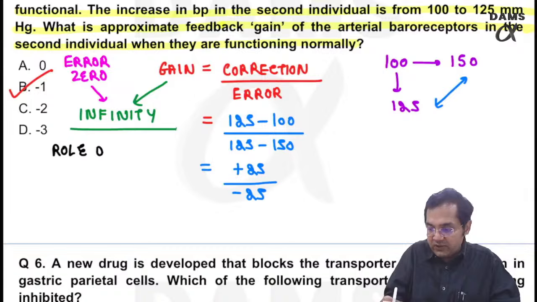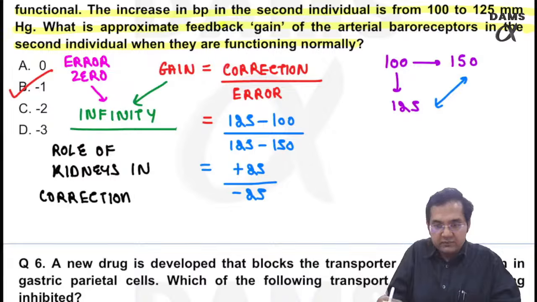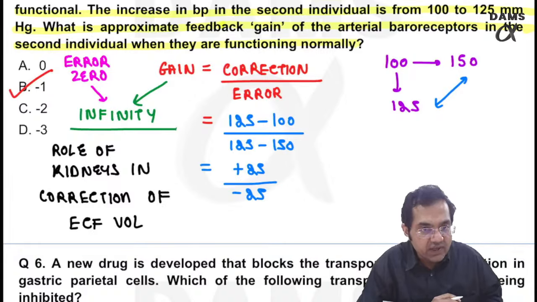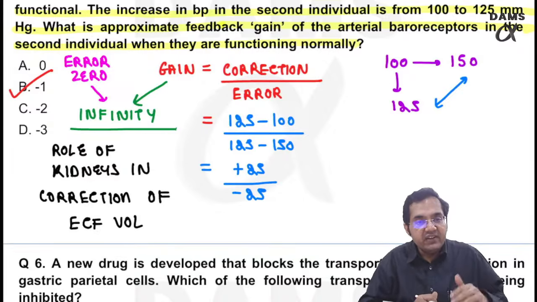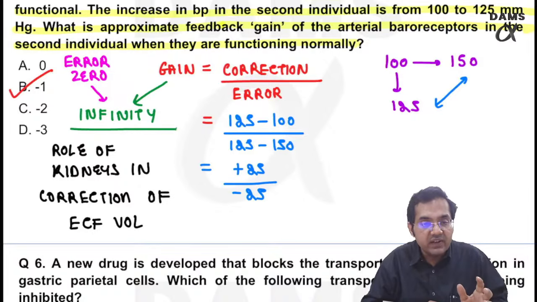Role of the kidneys in correction of the extracellular fluid volume. So kidneys correct the error in the blood pressure very, very slowly, but they do almost 100% correction or 0 error. 0 error means if you divide something by 0, the gain is going to be infinite, right?